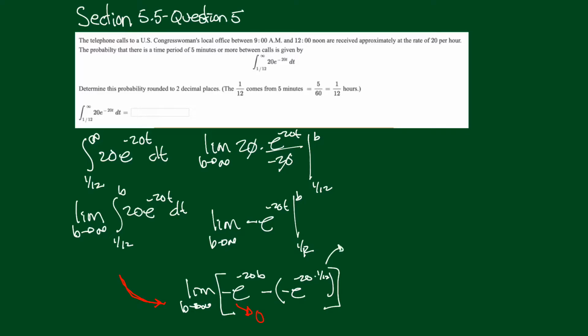And now let's deal with this one. This is going to be the limit as b goes to infinity of, all right, negative is positive, e to the negative 20 times 1/12. Now this is a constant, so I did that on my calculator, and I got e to the negative 1.67. Now this is the limit as b goes to infinity, right? But there's no b's in here. This is just a constant, and that turns out to be about 0.188. So let's round this to say 0.19.